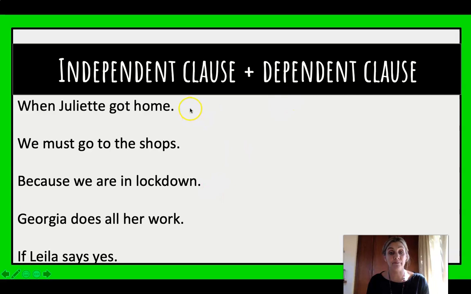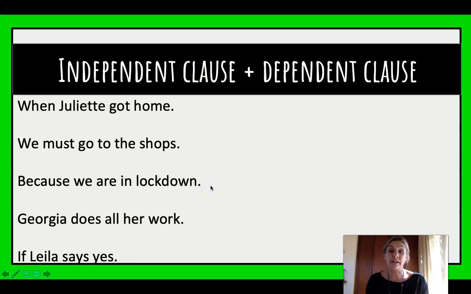So this first one up here is a dependent clause. When Juliet got home, I need to know what happened after that. And so it's missing something. It's missing an independent clause. If we look at the next one, we must go to the shops. Complete sentence. It's got a subject and it's got the predicate. Doesn't need anything else.